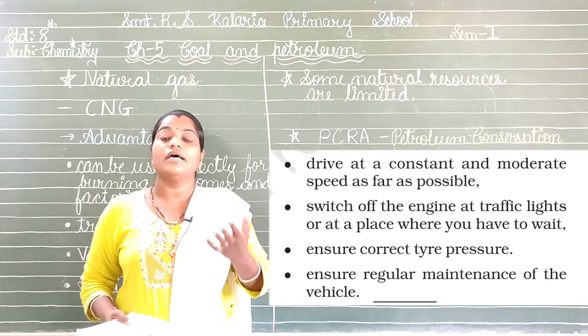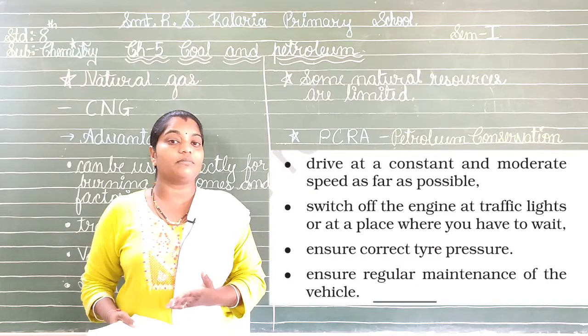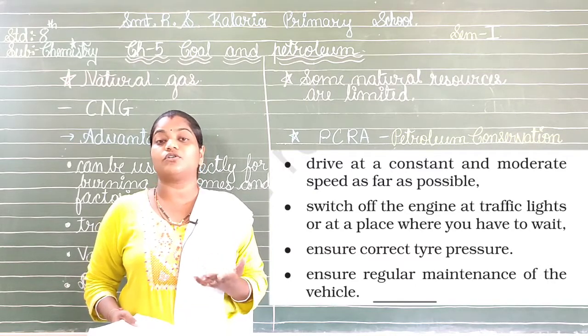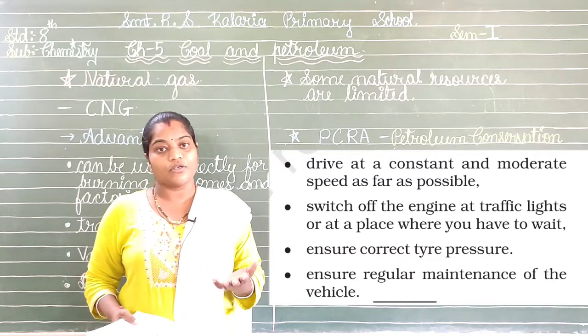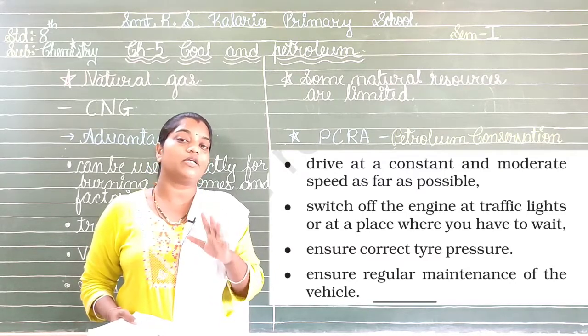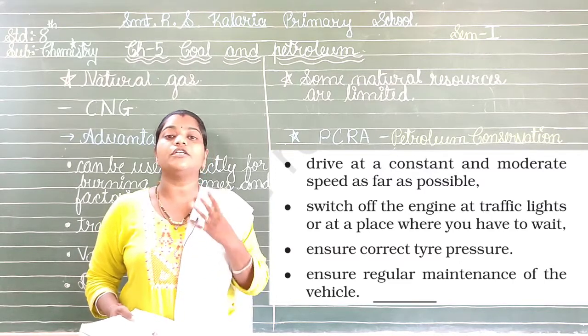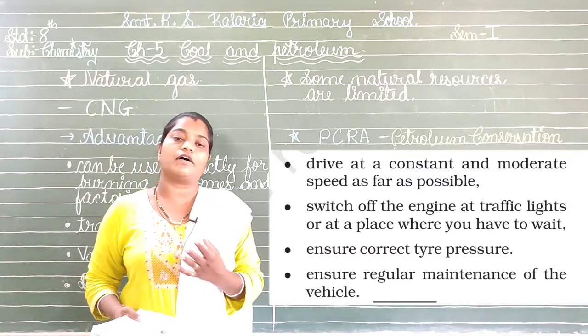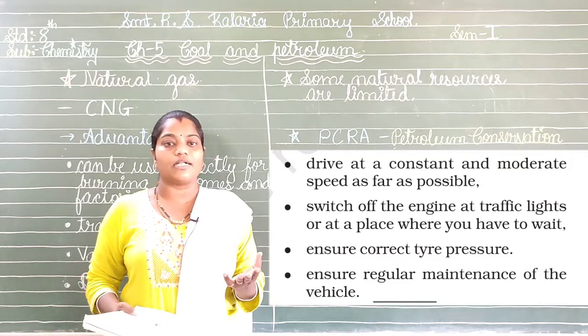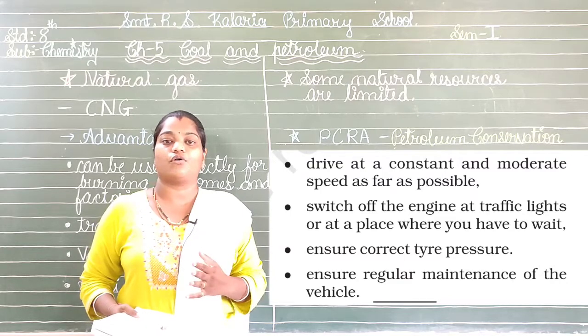Because petrol is nothing else than a part of petroleum, as we know very well, and petroleum is a natural resource which is going to be exhausted soon. So we ourselves can save it from the environment by taking such few small steps which are in our hands. We need to switch off the engine of our bike or vehicle whenever we have to wait for some time or we are standing in traffic.